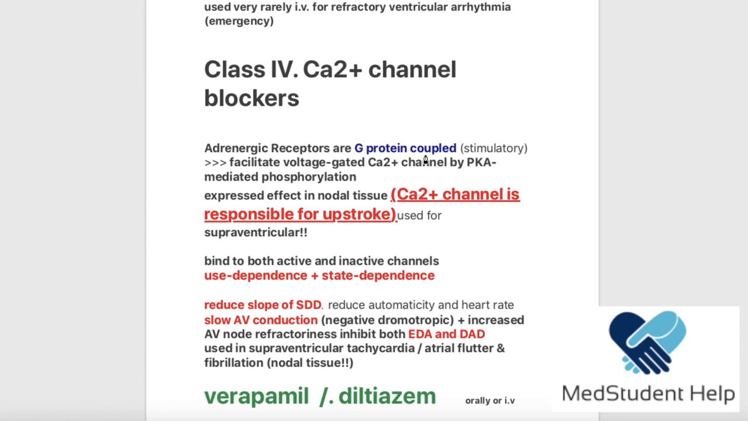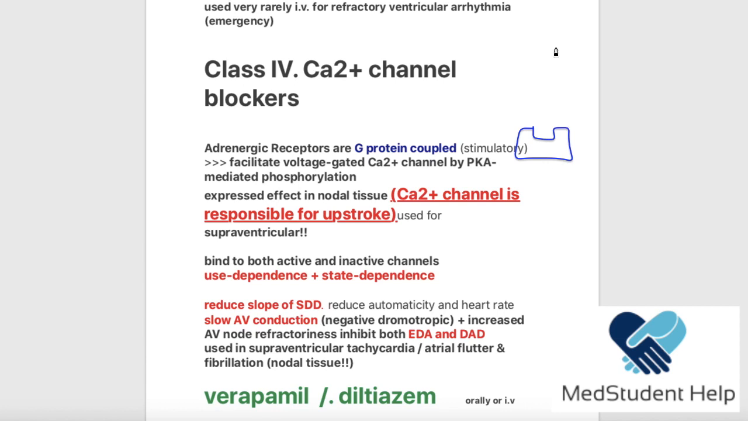Beta receptors are G protein coupled, okay? So beta 1 is a G protein stimulatory type, which means that it increases the cyclic AMP, right? And the cyclic AMP is going to activate an enzyme called PKA, protein kinase A. This protein kinase A is going to facilitate the voltage gated calcium channel, okay? Now, class 2 was the beta 1 blockers, right? So the beta receptor here is a G protein coupled receptor. This was the class 2. Why am I talking about it now?